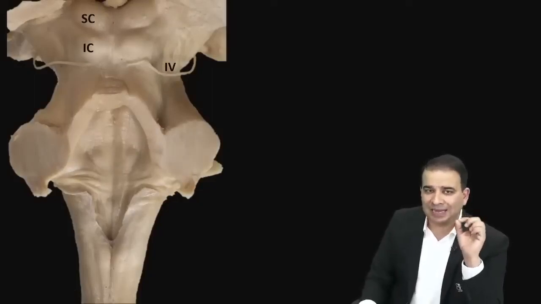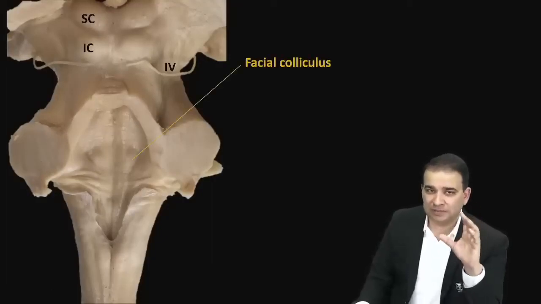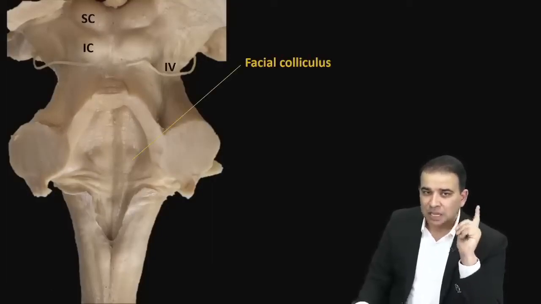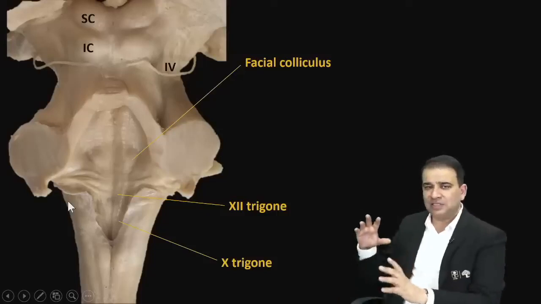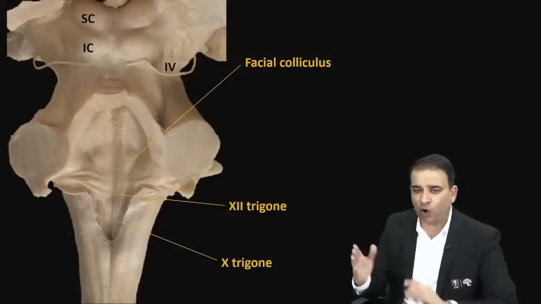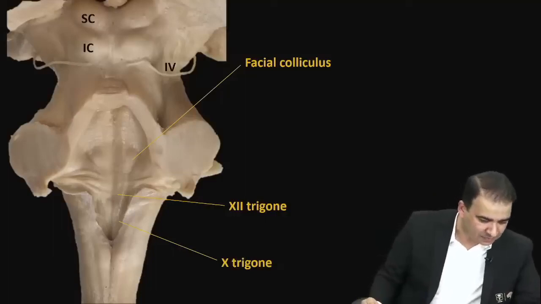Now what is important in the fourth ventricle, which is again a repeatedly asked question, is the elevation which is present here, and this elevation is called the facial colliculus, guys. Below the facial colliculus we have a vagal triangle, and then below the vagal triangle we have a hypoglossal triangle. Now it's not very clear here because it's a real time picture, but they are all present medial to a sulcus called the sulcus limitans. There is a sulcus limitans.